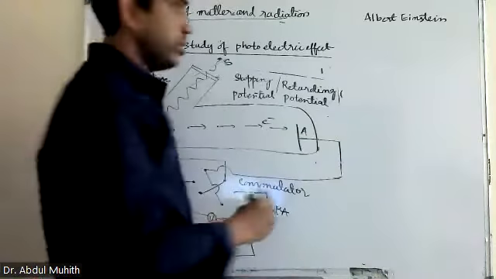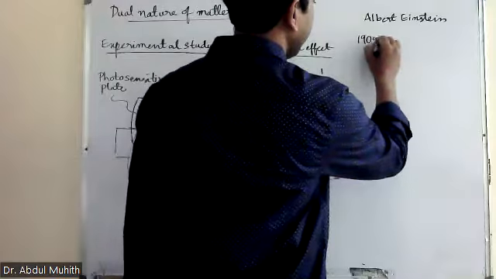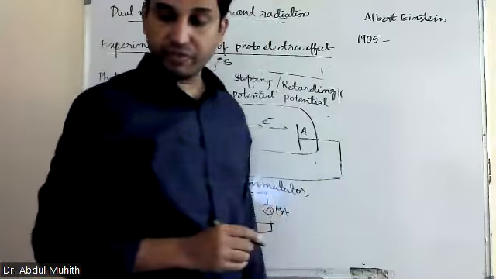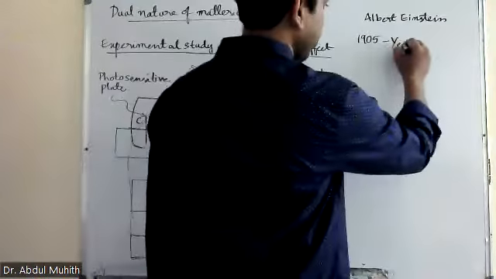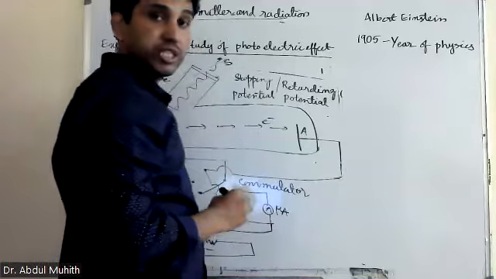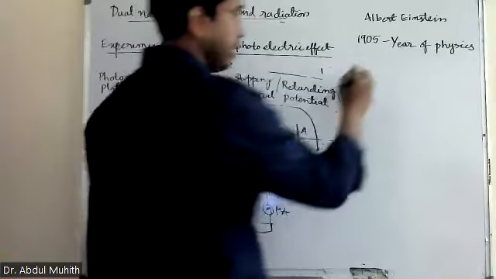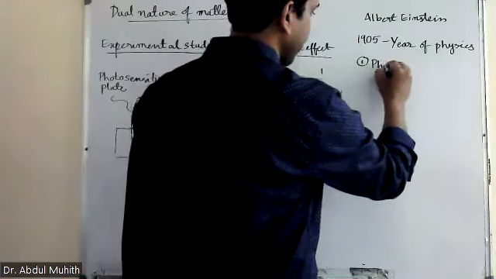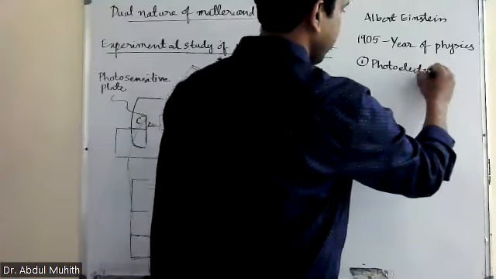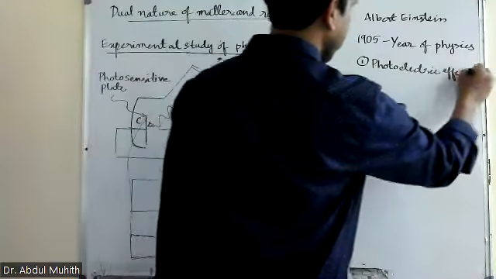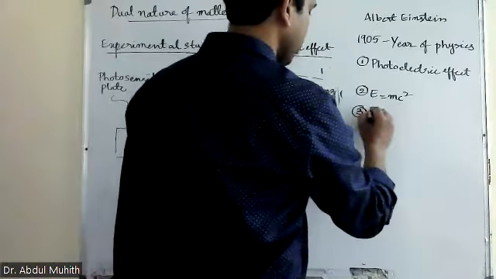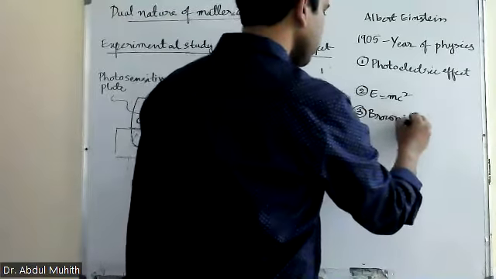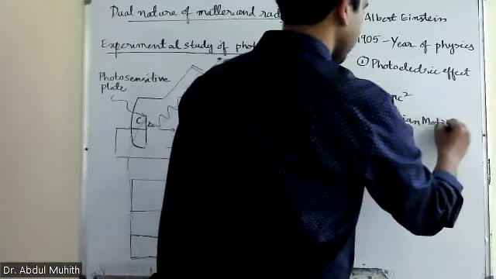In 1905 he published 3 papers. The year 1905 is known as the year of physics. It's not the date of birth. Why the year of physics? Because he published 3 famous international papers. Number 1, the photoelectric effect. The second one is special relativity, E is equal to mc square, and the third one is Brownian motion. These are the 3 papers which were published in 1905.